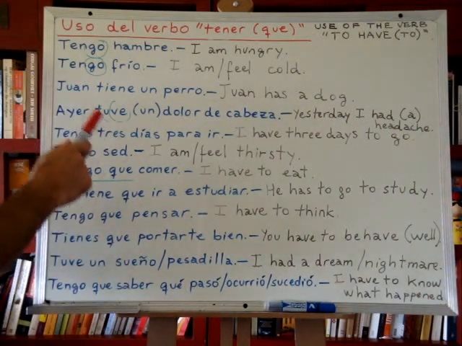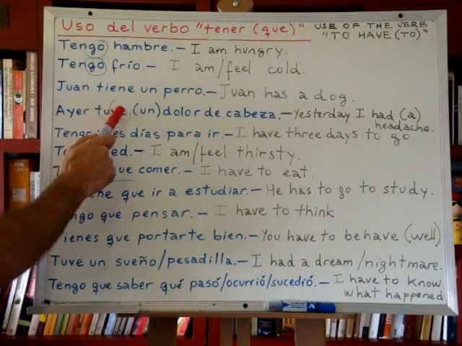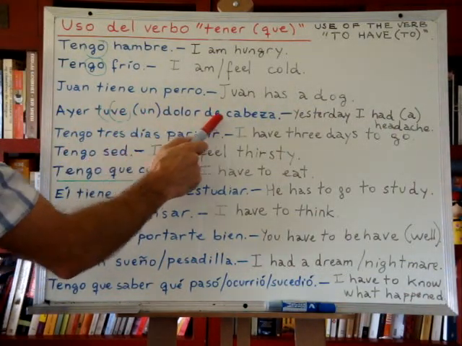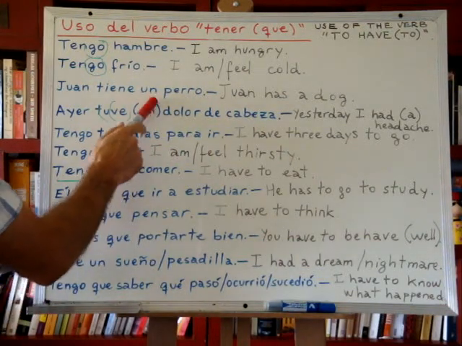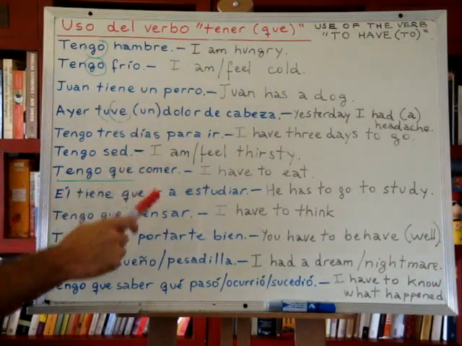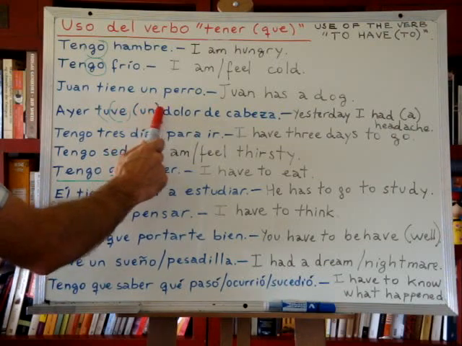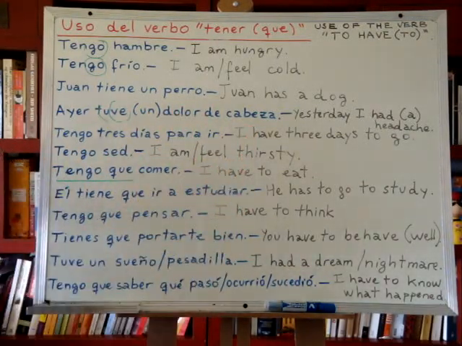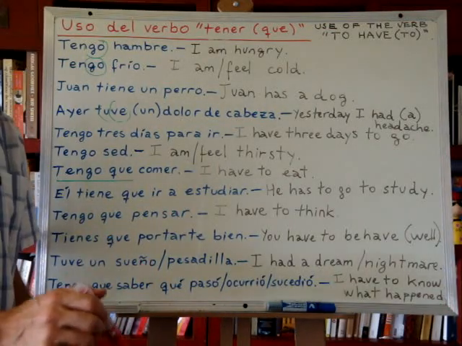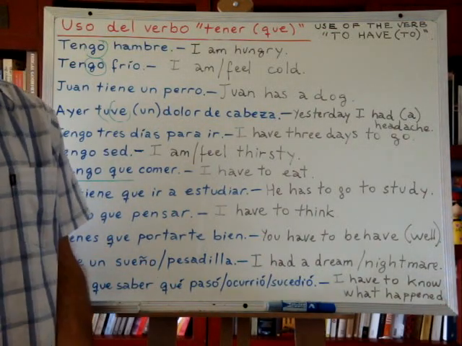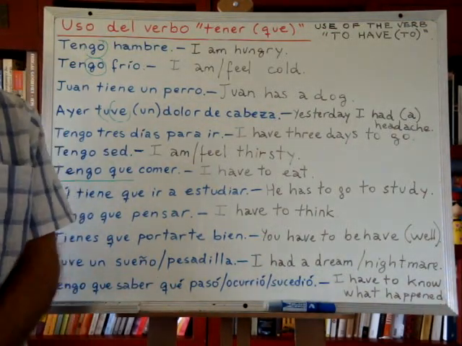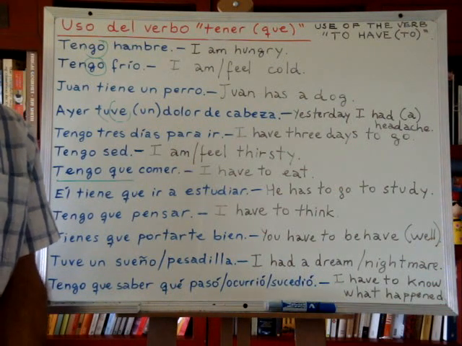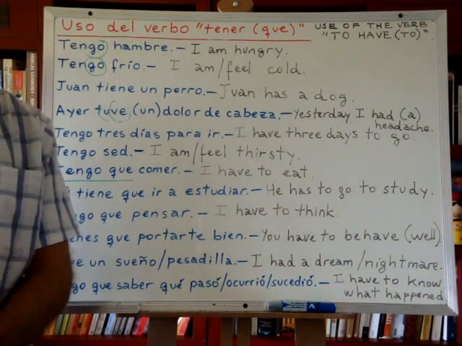Means yesterday I had a headache. Okay? So we can omit the un. We can say ayer tuve un dolor de cabeza or simply ayer tuve dolor de cabeza. Okay? Same as in English. Yesterday I had a headache or yesterday I had headache. No, actually in English we would say yesterday I had a headache, right?